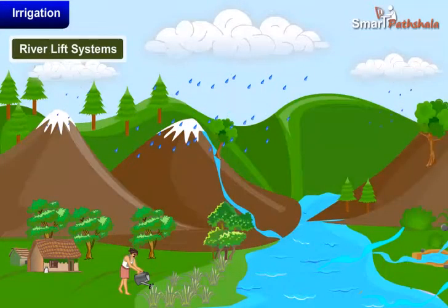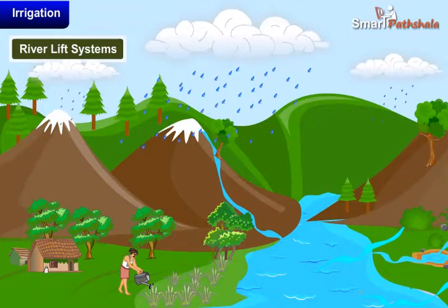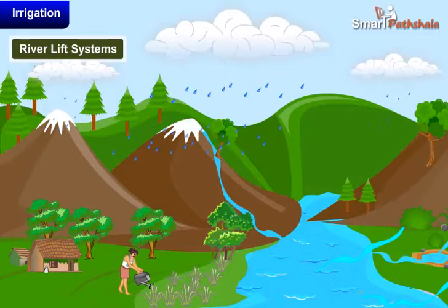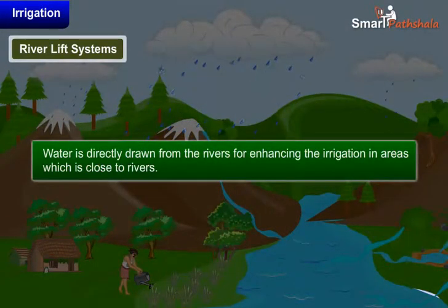River lift systems. In areas where canal flow is insufficient or irregular due to inadequate reservoir release, the lift system is very useful for irrigation. Water is directly drawn from the rivers for enhancing the irrigation in areas which are close to rivers.